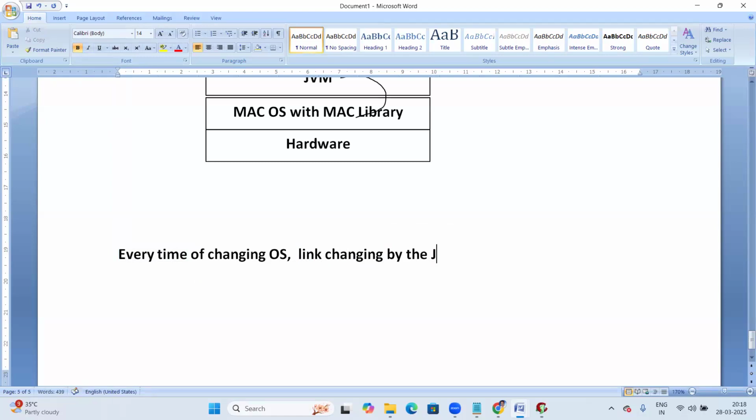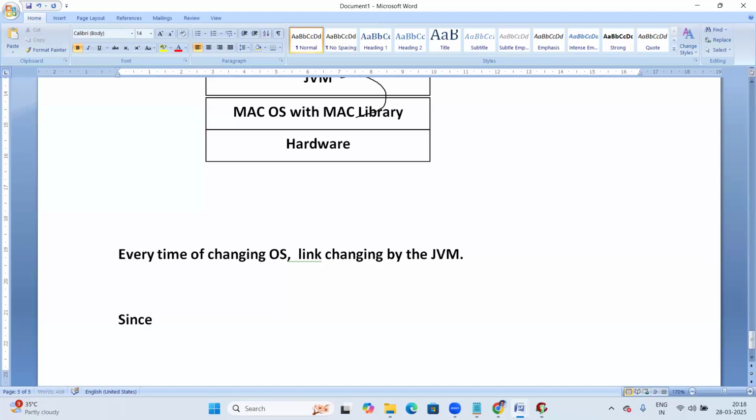Since the .class file links with the OS library every time the OS changes, it is platform independent. That's the reason it is platform independent here.